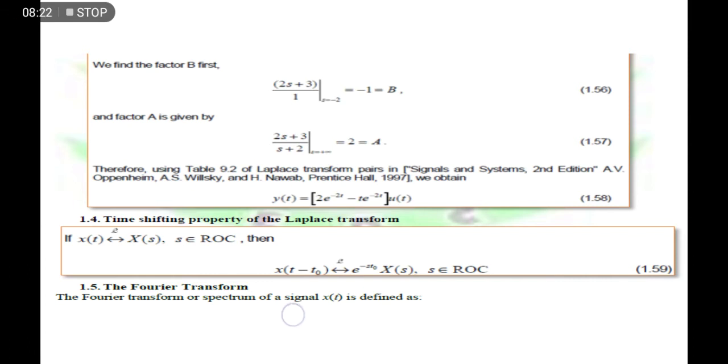So in order to transform that one into its equivalent Laplace transform, we have to use this rule.